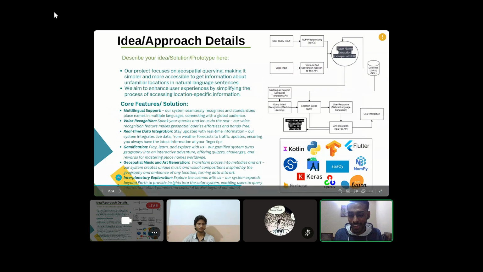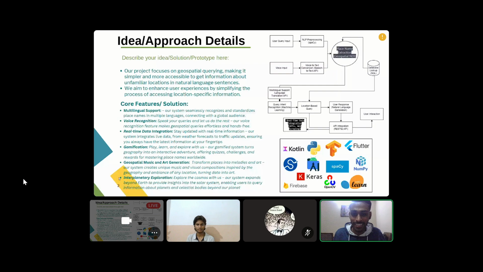The next feature our app is going to have is the interplanetary system. What I talked about is that we will be incorporating not just places on Earth but also places outside the world. If a person is searching for Shakti Point, or for example Lagrange Point One or Tiranga Point on the moon, that information will still be given to the users.